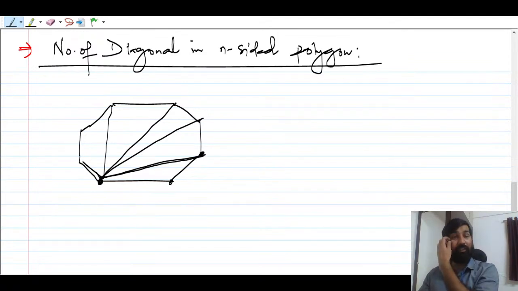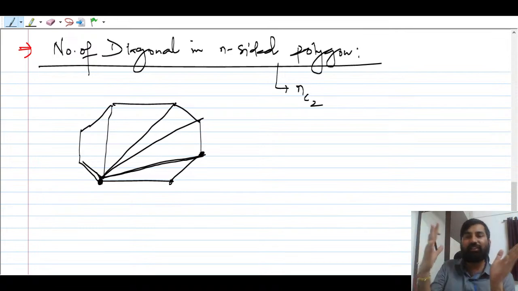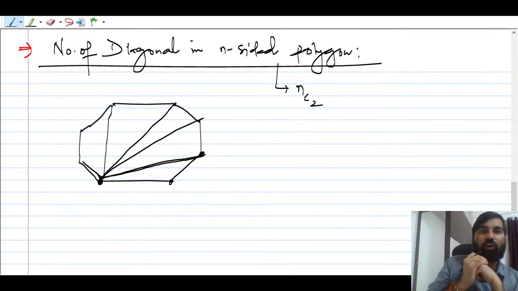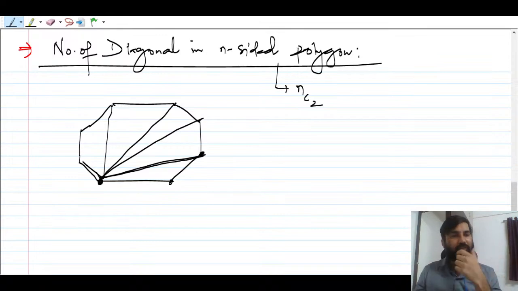How can you find the total number of diagonals in an n-sided polygon? There is a formula: nC2. If you want to get a diagonal, a diagonal is nothing but a line segment, so out of n points you have to choose 2 points. But there will be some that are redundant.